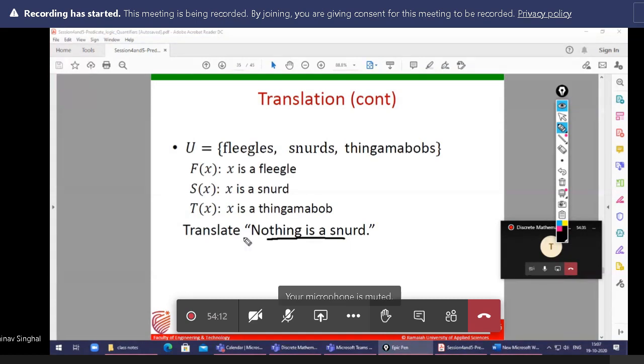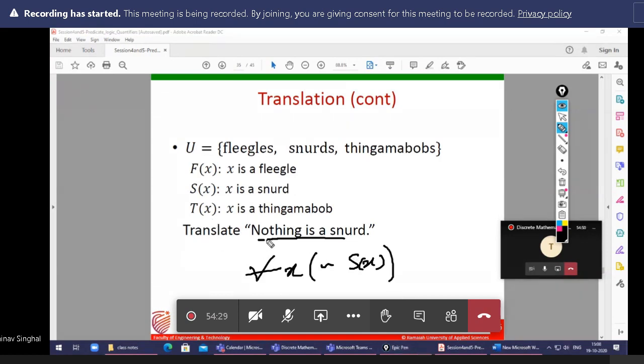So nothing is a snud means nothing, no one, means everyone. For all x, negation of s of x. So this is the answer of this part. Nothing is a snud. Okay.